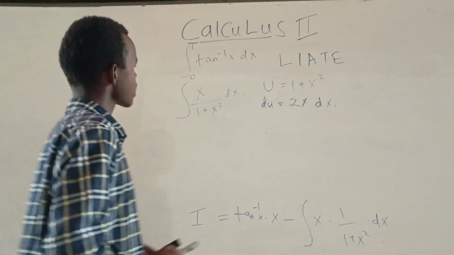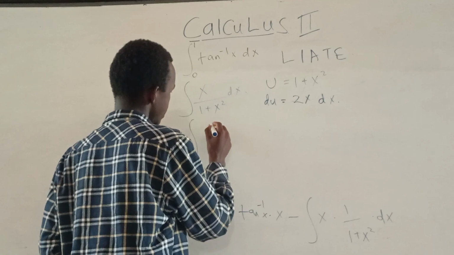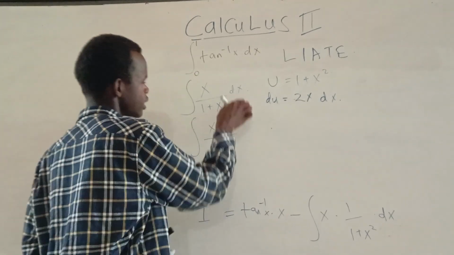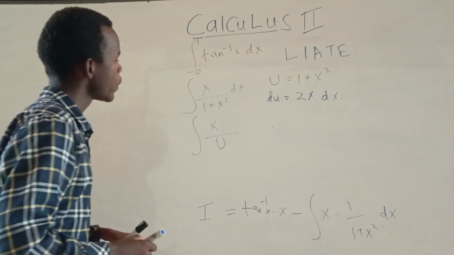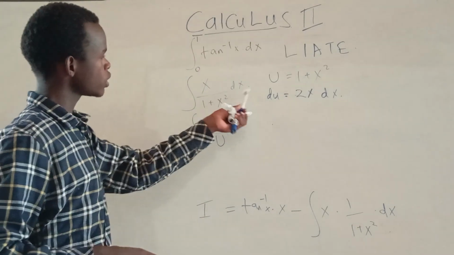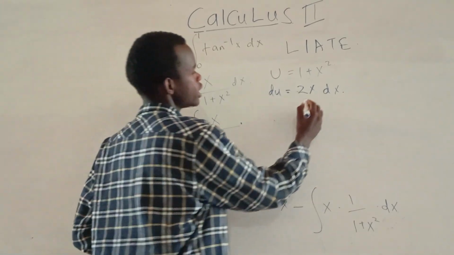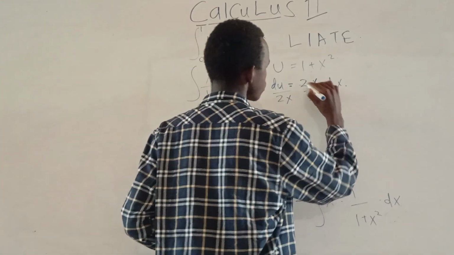Okay? So let's write this. So it will be the integral of x divided by the denominator we have expressed as u multiplied by dx. So with dx, we'll get it from here. So divided by 2x, this goes with this.